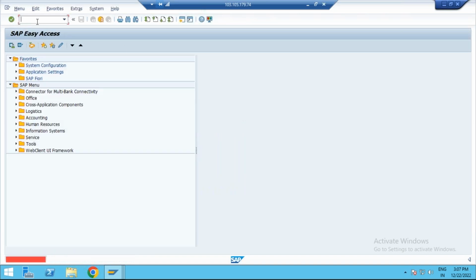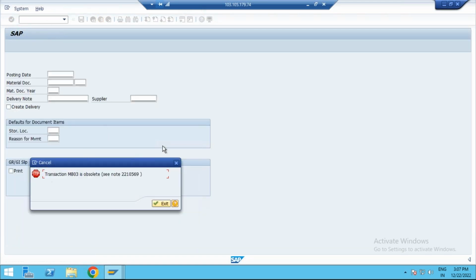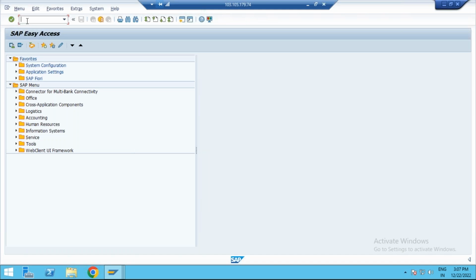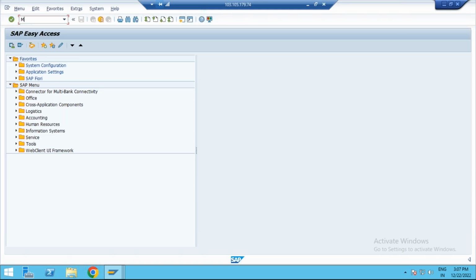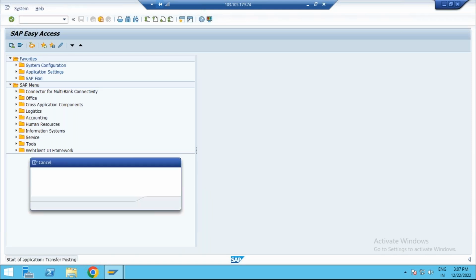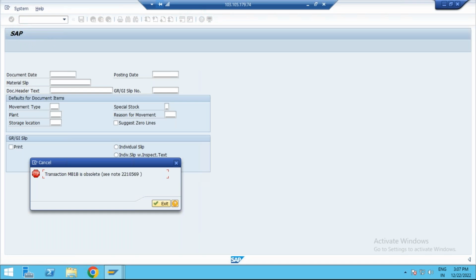At the same time, take MB star star. If I go to MB03, this transaction code is obsolete. So all the MB star star transaction codes are obsolete. If I go to MB1A, it is also obsolete. Suppose I go to MB1B: in the ECC system it will work, but in the S4HANA system, the MB star star transaction codes are completely obsolete.